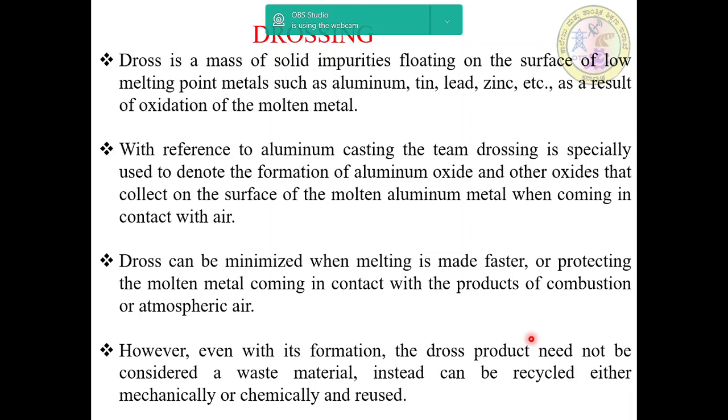Dross can be minimized when melting is made faster or by protecting the molten metal from contact with the products of combustion or atmospheric air. However, even with this formation, the dross product need not be considered a waste material. Instead, it can be recycled either mechanically or chemically, and then reused.